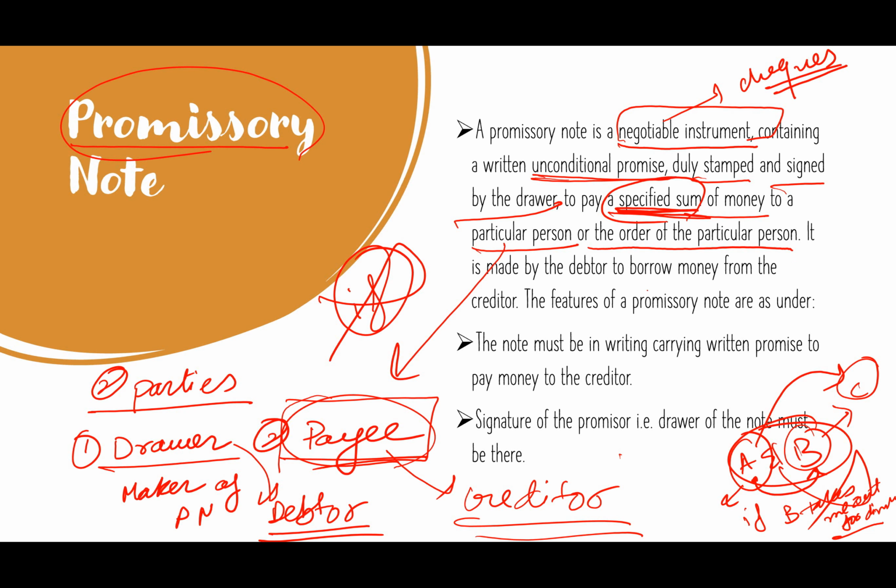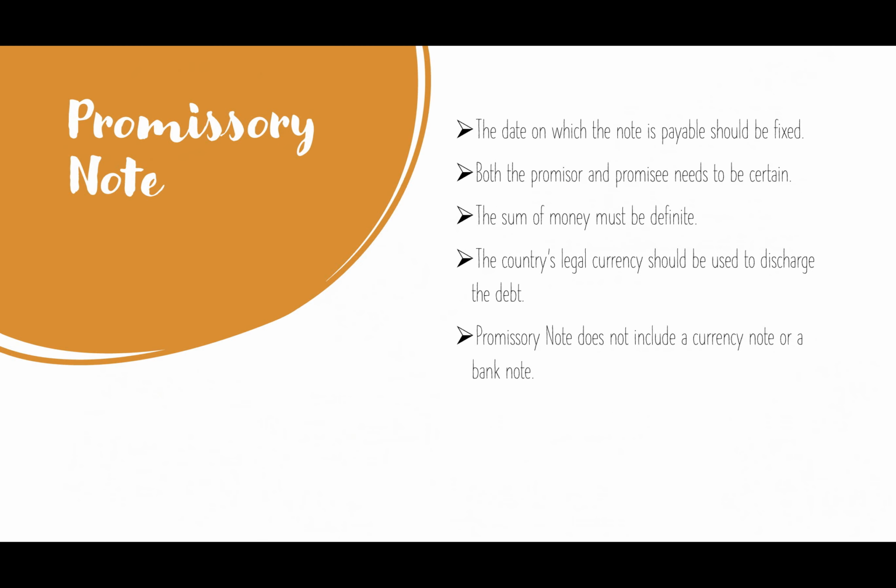It is made by the debtor to borrow money from the creditor. So the debtor is the drawer here, like we have discussed. The note must be in writing, carrying a written promise to pay money to the creditor. The signature of the promisor, that is, the drawer of the note, must be there. The date should be there.